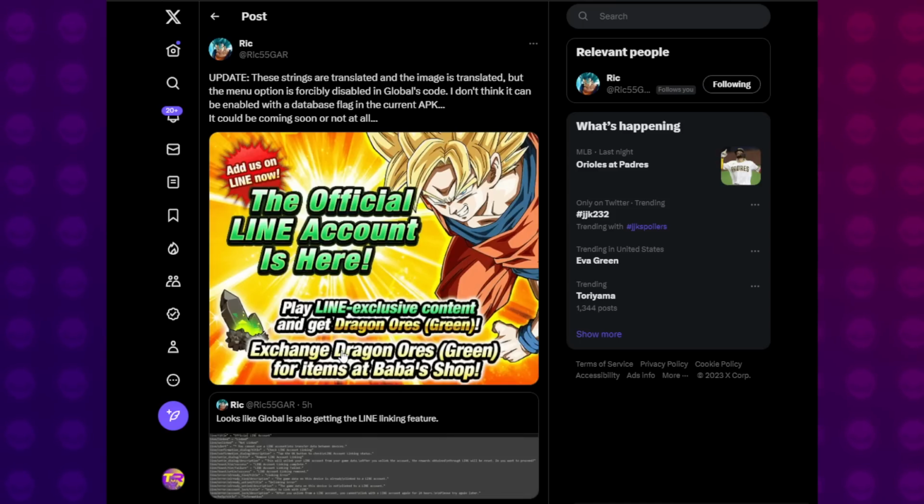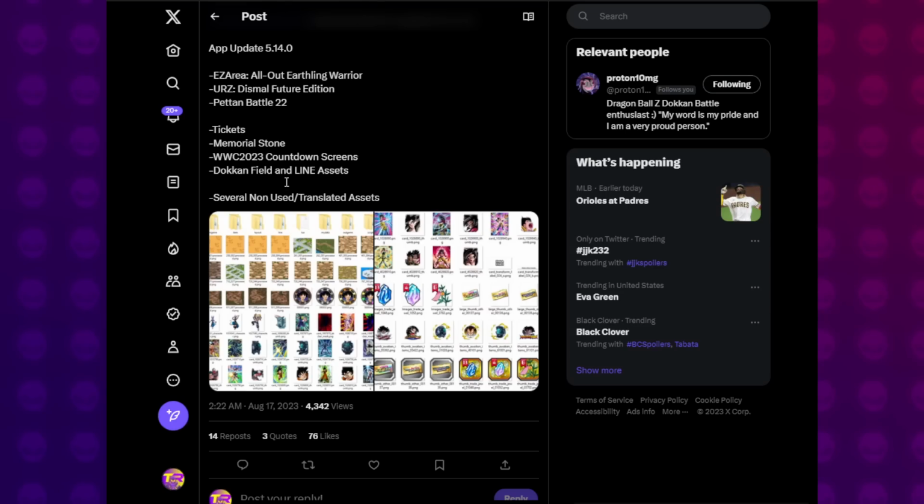So this will be giving us some stones. If you are comfortable doing this, this is another app integration. Maybe you are comfortable, maybe you're not. Regardless, I will do this so you guys can see what we get from it. Then we've got several non-translated assets and whatnot. Okay, so now let's just dive in and take a look at these images here.